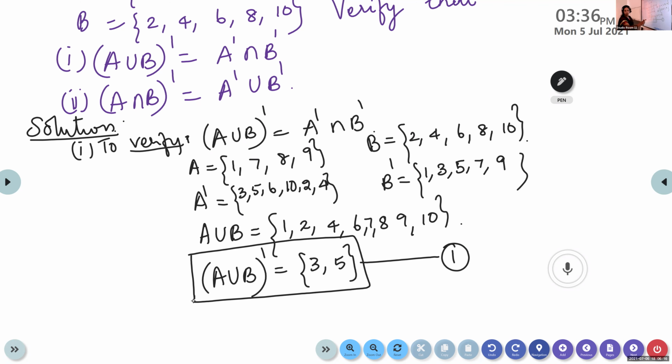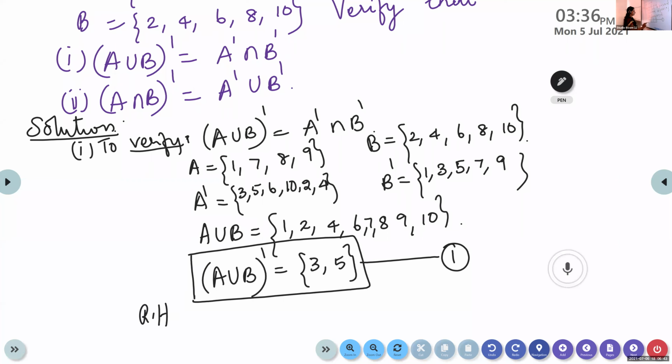A union B the whole dash. Same way you evaluate the RHS. Now evaluate the other side, RHS.